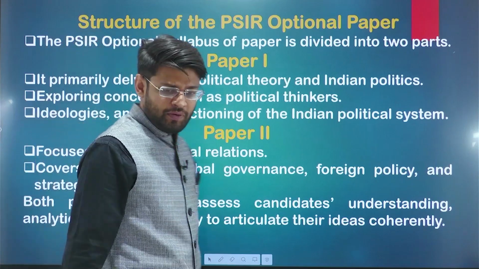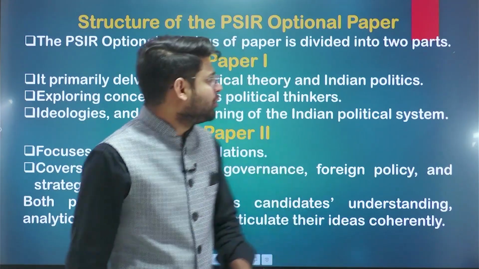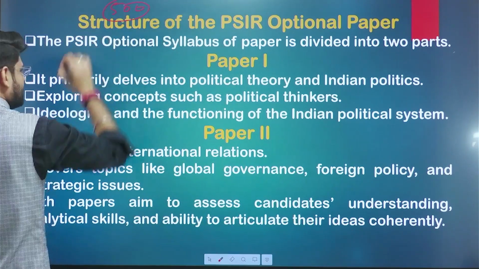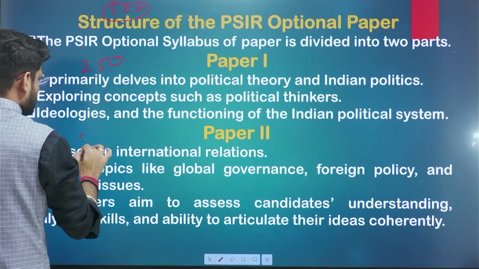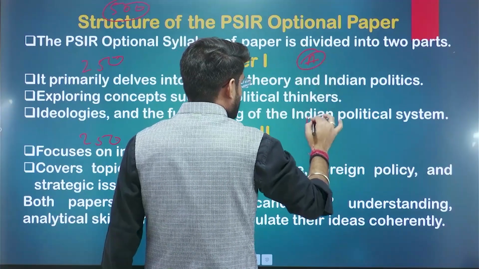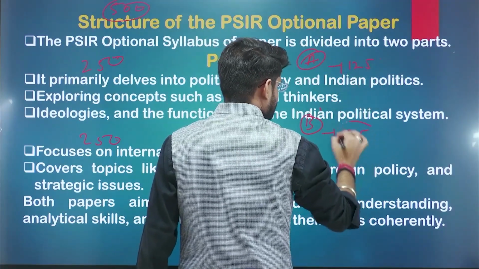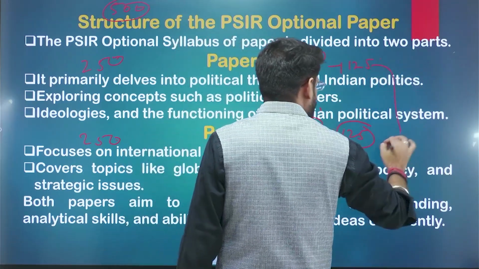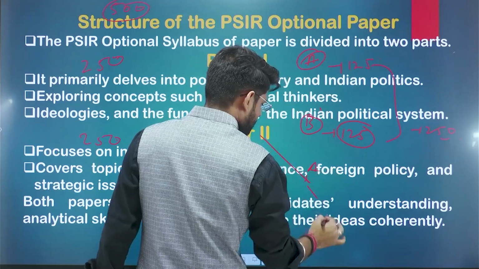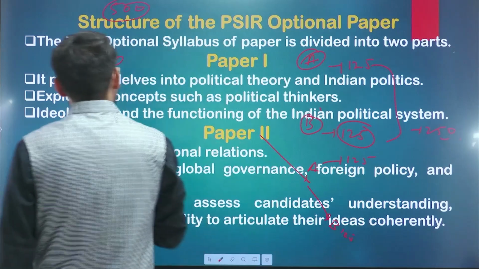Now, we will discuss what the two papers are. I've told you that UPSC optional PSIR is for 500 marks. Paper 1 is 250 marks, paper 2 is 250 marks. Paper 1 has part A and part B, which consist of 125 marks and 125 marks each. Okay, so 125 plus 125 is 250. The same thing goes with paper 2, 125 and 125.